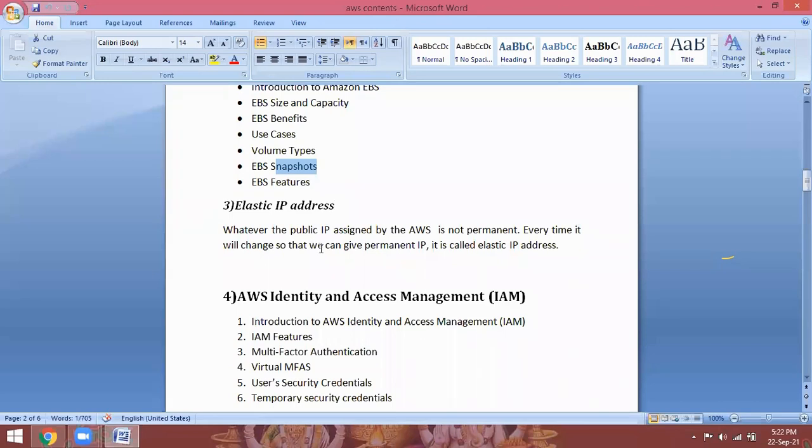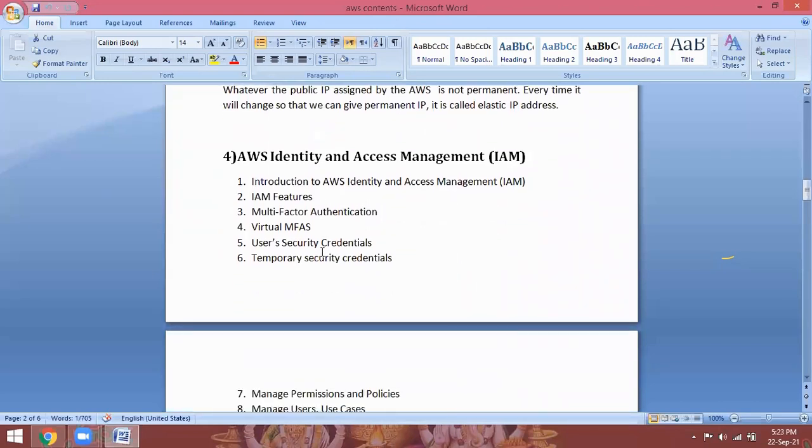Next, AWS Identity and Access Management. First, I will simply explain at the OS level. In the Windows Server operating system, for example, the administrator account name is Administrator. If it is Linux or Unix servers, the administrator account name is the root account. The administrators have unrestricted privileges on the servers. That means they can do anything. They can run any program. They can do any task on the servers.